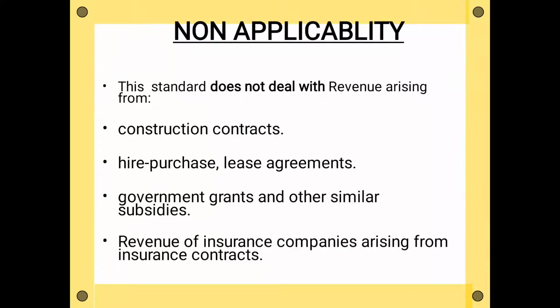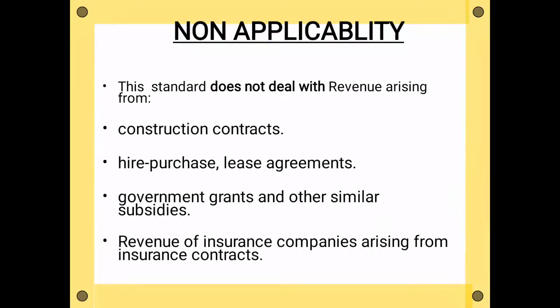Now this AS 9 is not applicable for the revenues arising from some businesses. First one is construction contracts. Though a construction contract is a service, you can say it is a service, still that cannot be recognized under this AS 9. There is a separate accounting standard for such type of revenues.